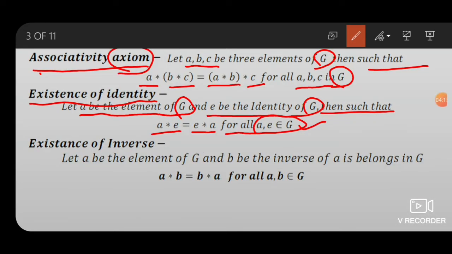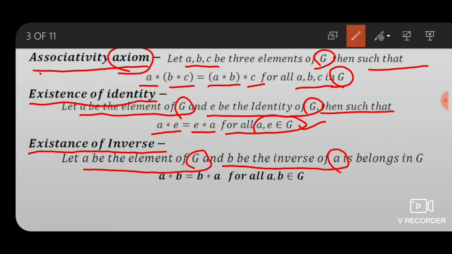Fourth property of group theory, existence of inverse. Each element of G possesses an inverse. In other words, let A be an element of G and B be the inverse of A, each belonging to G, such that A star B equals B star A equals E.